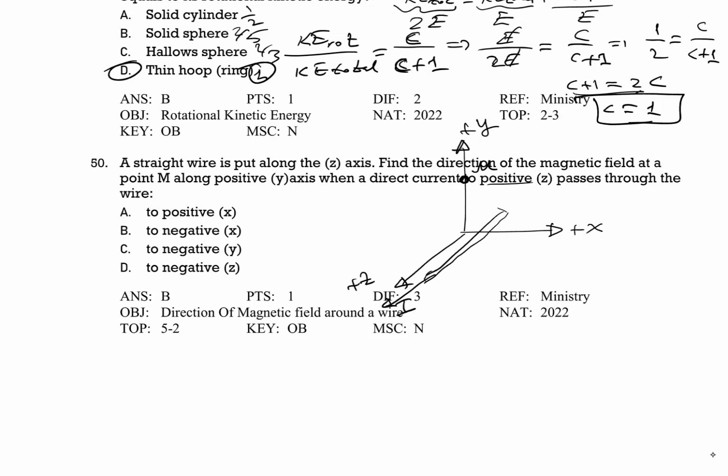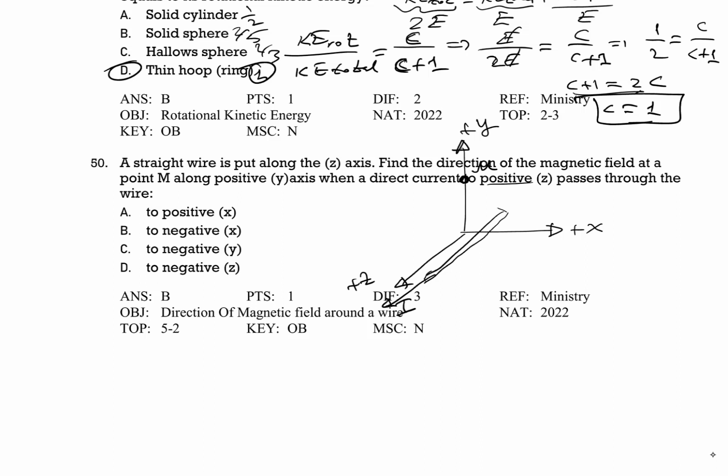Because the electric current is positive z, hold your pen perpendicular to your page and grasp it. Your thumb must show positive z, getting out of the page. But keep your fingertips curled, because we are looking for the magnetic field around the straight wire. We should curl our four fingers until your fingertips come to M, which is on the positive y-axis.